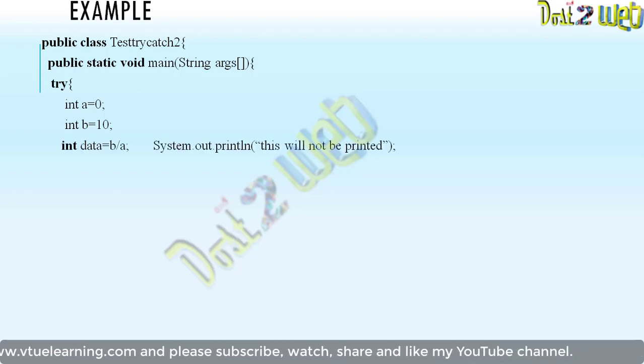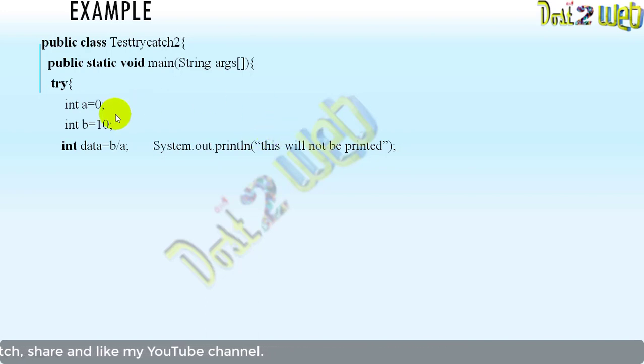Now what are we doing? We are dividing b by a. So what is the b value? The b value is 10 and the a value is 0. That is 10 by 0. Then System.out.println. So what else? This is not going to be printed. So let's see what will happen in this case.